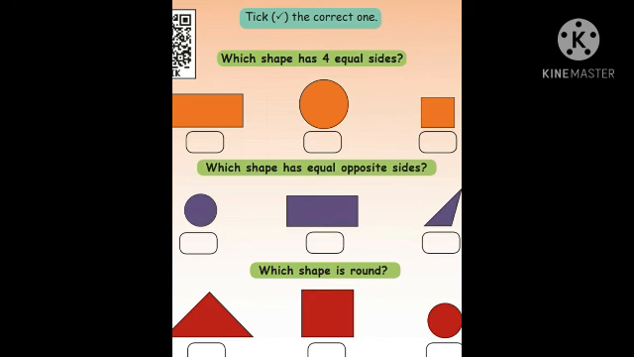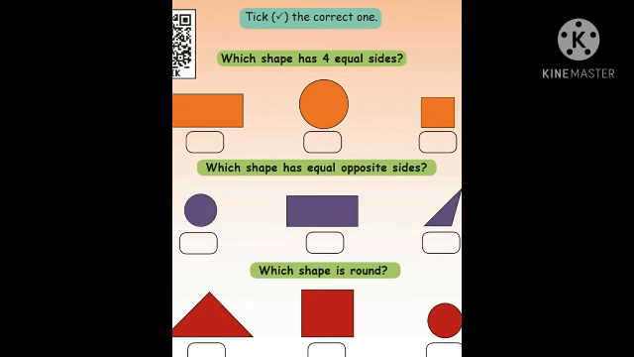Look at the picture. Which picture has 4 corners, 4 sides are same? Which shapes has 4 sides are same? Yes, square has 4 sides are same and 4 equal sides. So that is the answer, square.